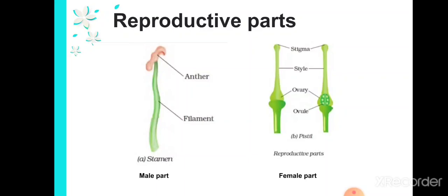Here this is the female reproductive part. This is called the pistil. In the pistil it has ovary, stigma and style. The upper bulge part is called stigma, the tube-like structure is called style, and the bulge at the bottom is called the ovary. Inside the ovary you will have ovules. This ovary will give rise to a fruit, and the ovules will turn into seeds in that fruit.